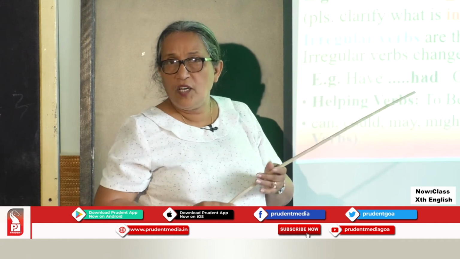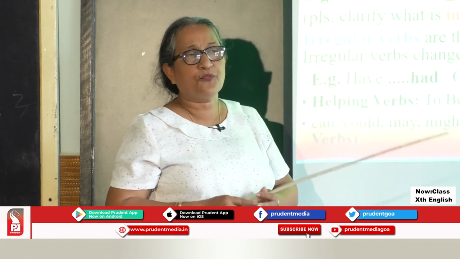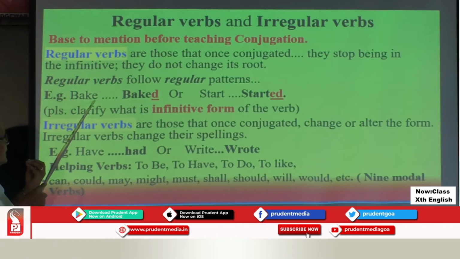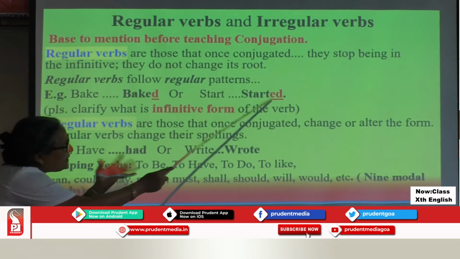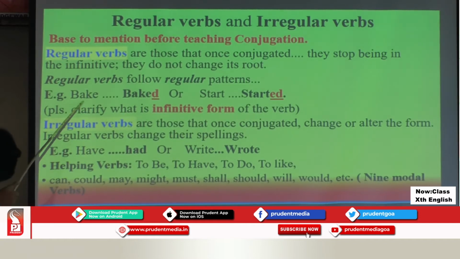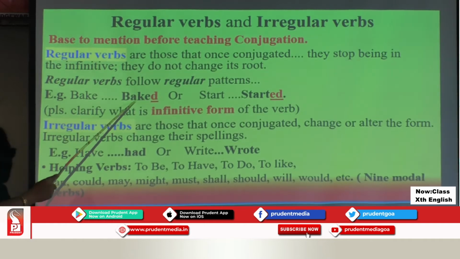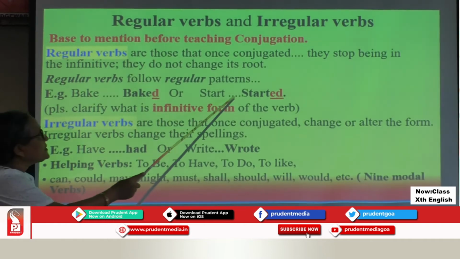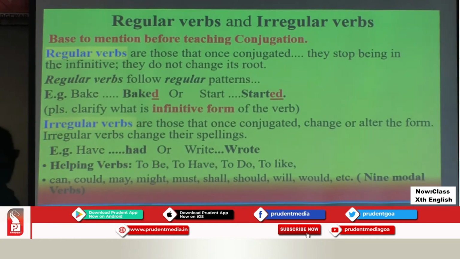So what is the regular pattern to change the root to its past form? If it is ending with E, add D. If it is not ending with E, add ed. The root, if you have understood, B-A-K-E remained as it is. S-T-A-R-T, the root remained as it is. These are identified as regular verbs.